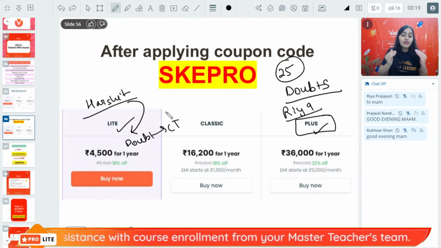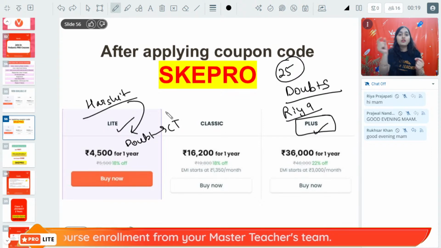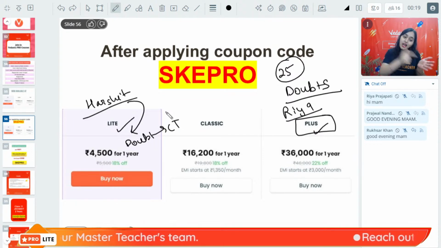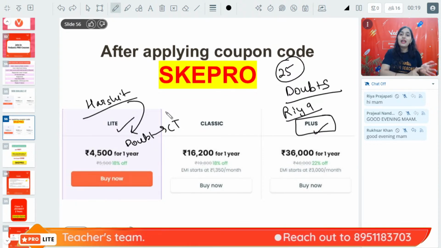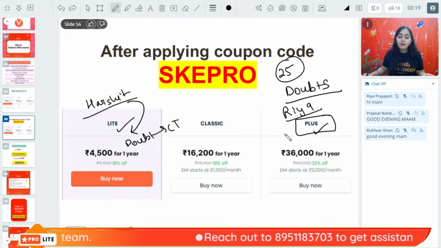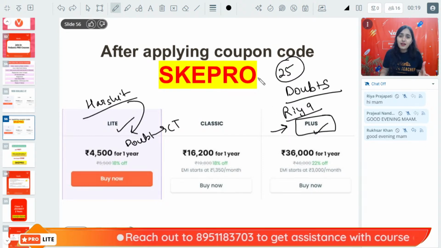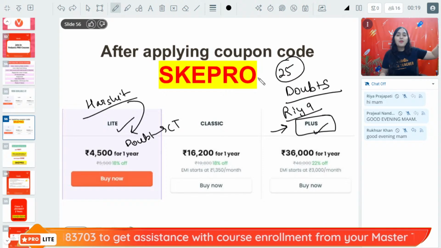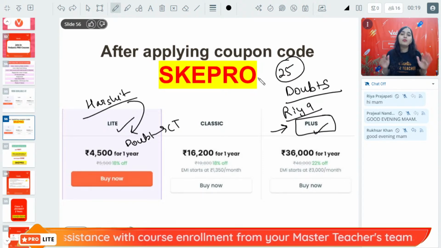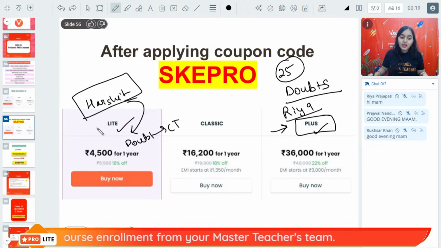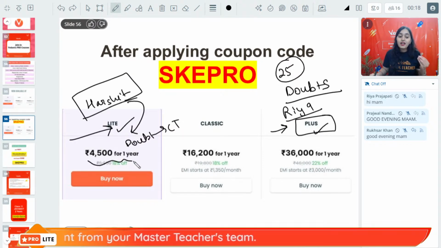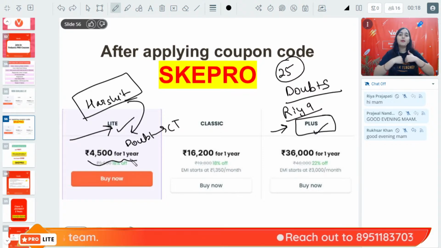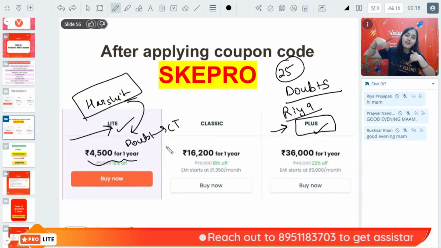So it is a difference in how you want to study. In simple words, if you are somebody who wants Sana ma'am only to clear your doubts, and you don't want anybody else to clear them, then you can buy the Pro Plus subscription. If you are okay with Sana ma'am, Ankit sir, or some other teacher clearing the doubt, and all that matters is that your doubt gets cleared, then you will buy Pro Lite, where you have the flexibility of clearing doubts from the class teachers. You learn from me, but clarify from some other teacher.